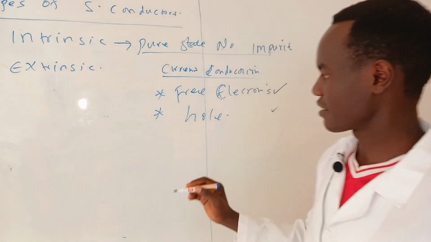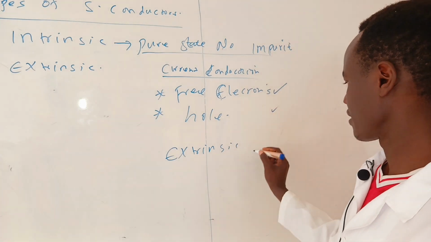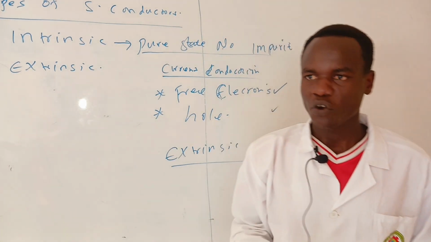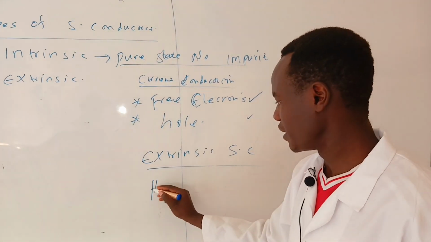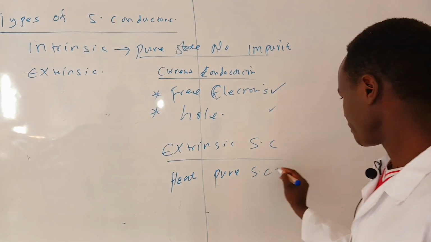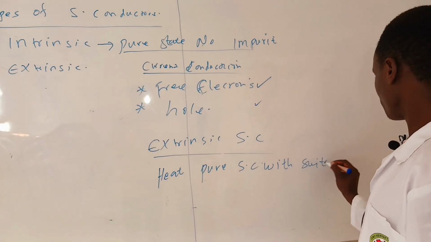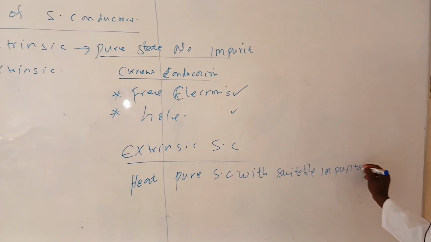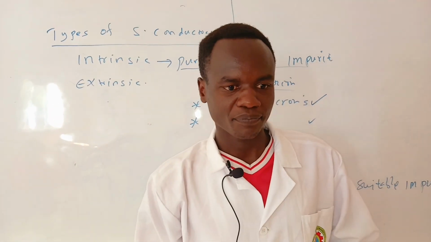Now let us discuss extrinsic semiconductors. These are semiconductors whereby we add a suitable impurity to a pure semiconductor to get an extrinsic semiconductor.